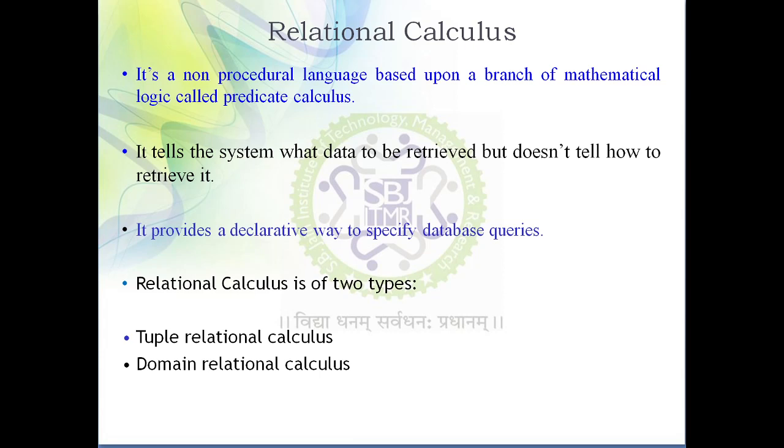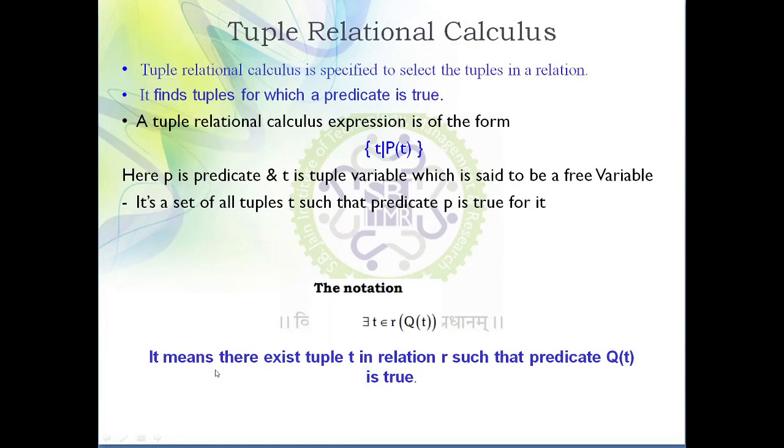So relational calculus is a declarative way to specify the database query, and this formal language is classified into two categories: relational algebra and relational calculus. Further, relational calculus is classified into two categories. First is tuple relational calculus and second is domain relational calculus. Now first try to understand what tuple relational calculus is.